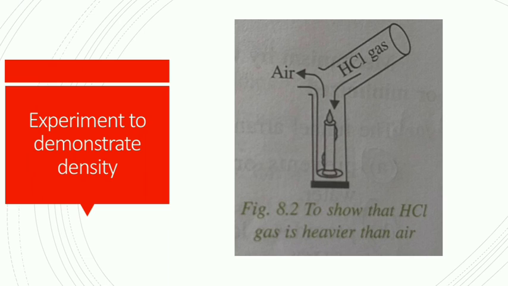It goes down and settles over there and pushes air outward, because of which the candle doesn't get oxygen. Thus hydrogen chloride gas is much denser, that's why it pushed the air outward.